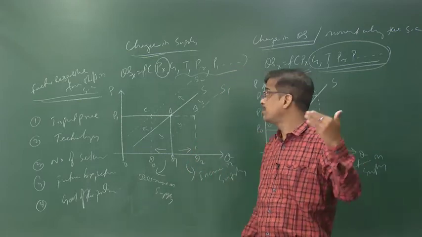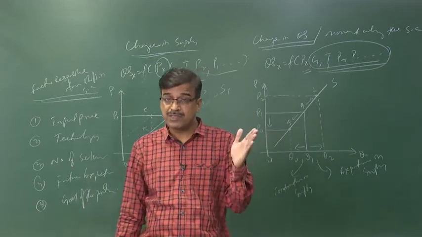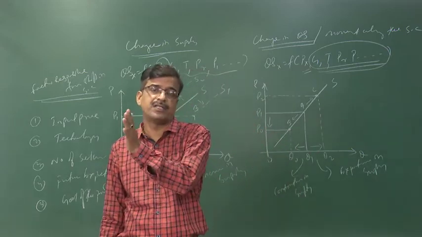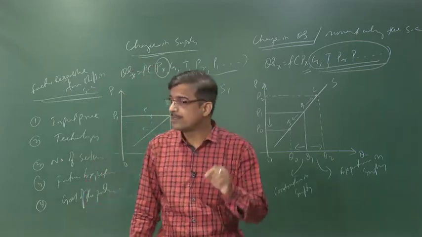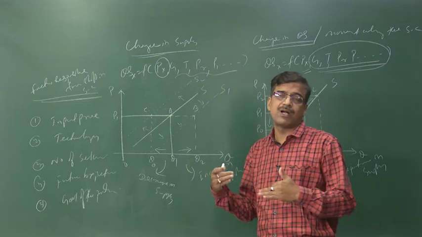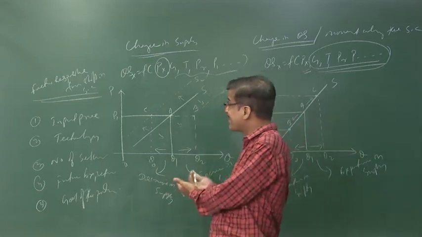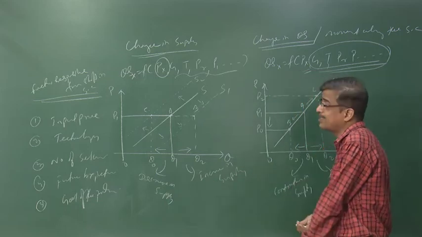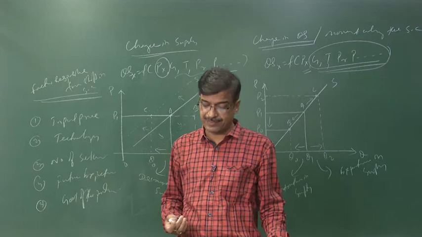That means movement along the demand curve and shift in the demand curve. The second force of the market is supply. What is supply? Law of supply, individual supply schedule, market supply schedule, individual supply curve, market supply curve, and then change in supply and change in quantity supplied. That means the shift in the supply curve and movement along the supply curve.